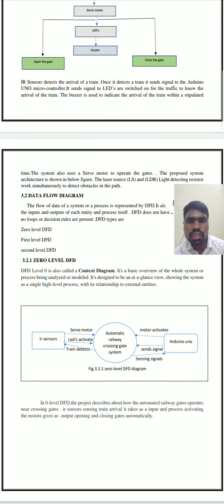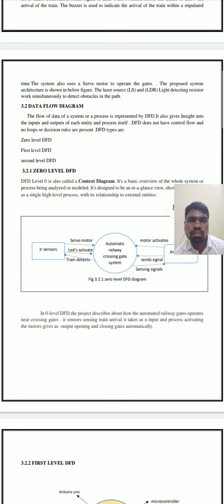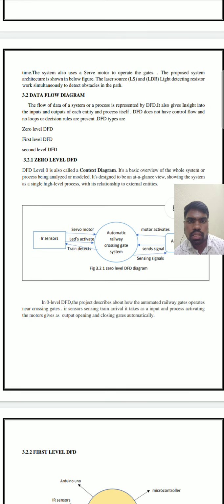The IR sensor detects the arrival of the train. Once it detects a train, it sends a signal to the Arduino Uno microcontroller. It sends a signal and LEDs are switched on for traffic to know the arrival of the train. The buzzer is used to indicate the arrival of the train within a stipulated time. The system also uses a servo motor to operate the gate. The proposed system architecture is shown in the figure. The laser source and the light detecting sensor work simultaneously to detect obstacles in the path.